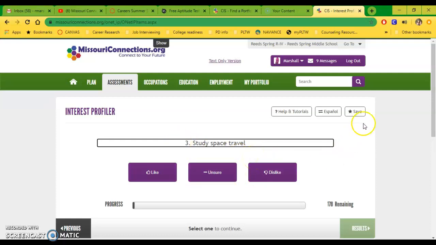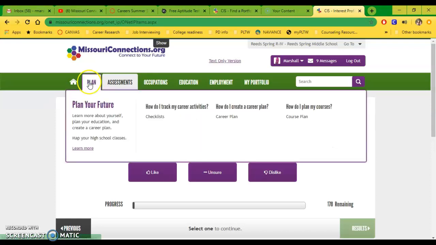When you're done, make sure every time you do something in Missouri Connections, you click this star save button. If you don't click that, it won't fill in your bubbles. So make sure you click the save button after you're done and getting your results. Okay, so that's the first one there.